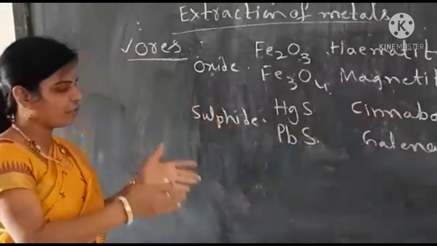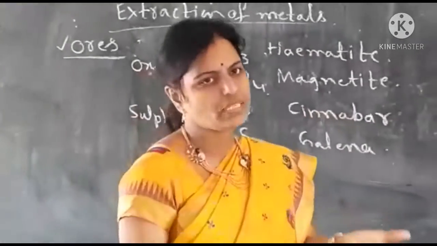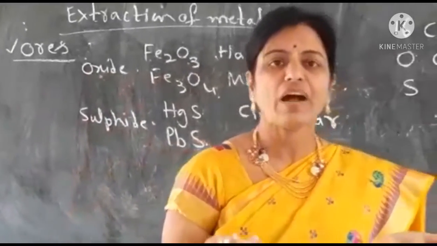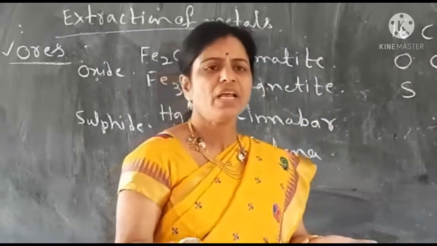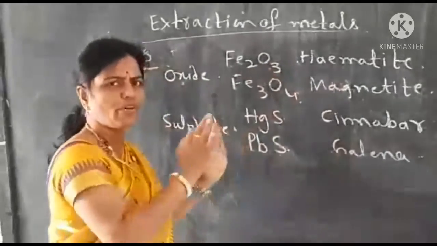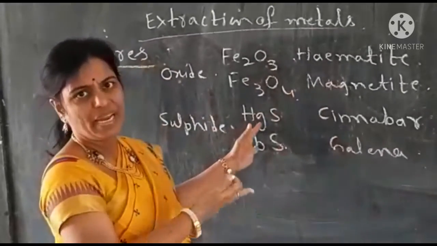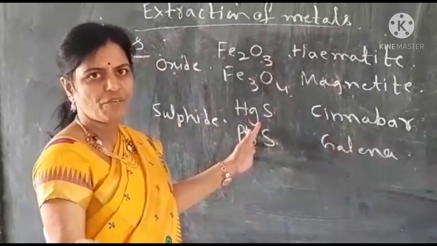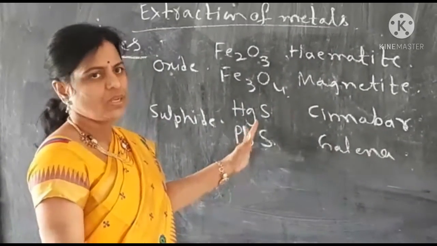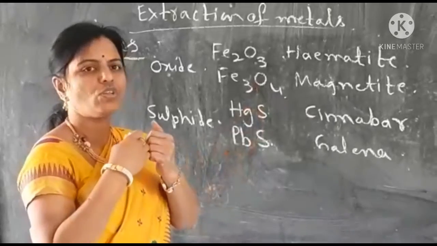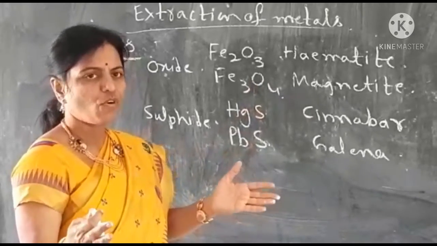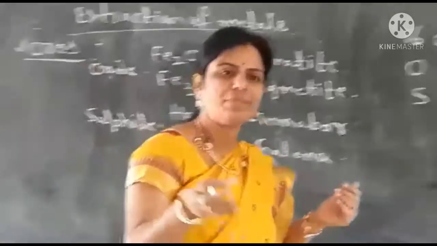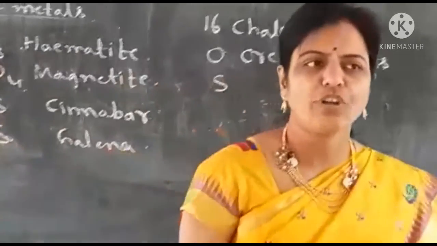So what we have to do is dig out these ores from the Earth's crust. After digging out these ores, we don't get them in a pure form. They contain many impurities. When we dig out from Earth's crust, mud will be there. So we have to first get rid of all those impurities. If there are stones mixed with our rice, what do we do?